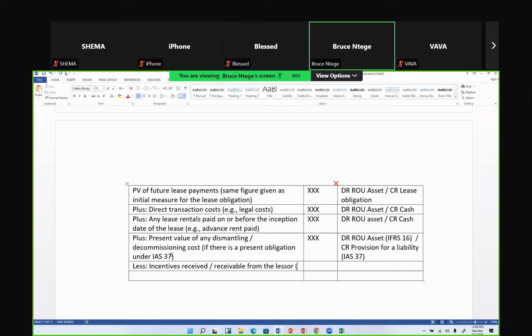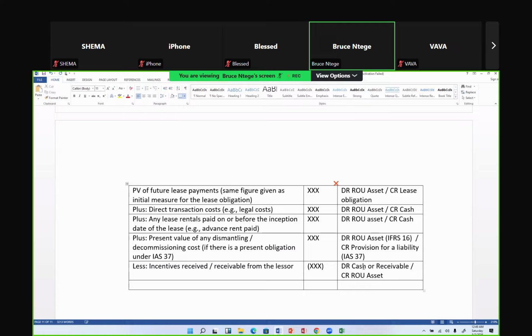There are cases where the lessor can say, I'll pay that legal fee or I'll contribute because the lawyer has helped both of us. If the amount for the lawyer is 10 million francs, I'll give him the 5 million. Let me say I'll give him the 2 million. So in that case, that's an incentive to you. So that incentive, in this case, is going to be recognized by a minus. So you are going to reduce it from your right of use asset, meaning that if you're debiting it as cash, if the lessor has given it to you, or you are debiting it as a receivable from the lessor, the corresponding credit is the right of use asset.